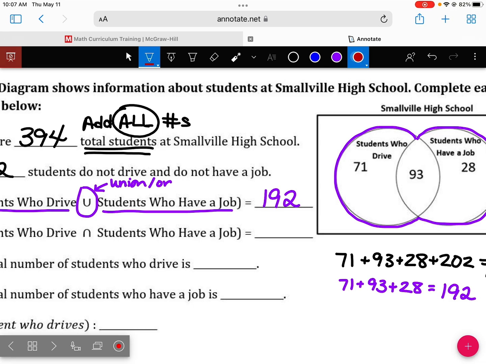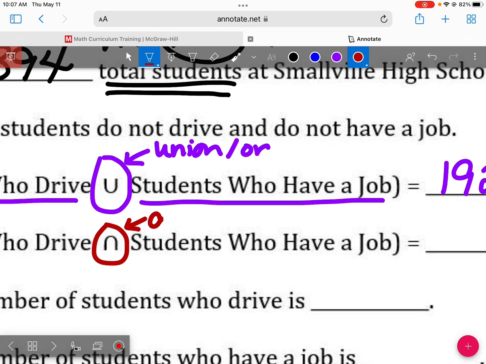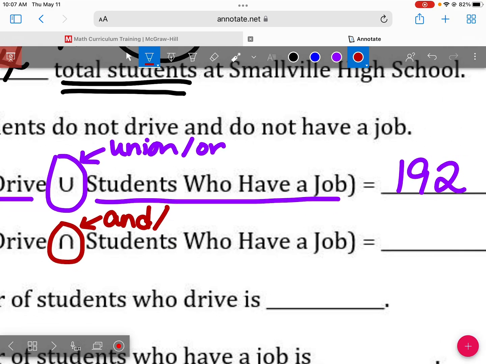What is the symbol right below this one right here? That's an and. Just like we had two words for this symbol, that's a union, that's an or. I have two words here for this symbol. This is an and, or we could also call it what? Intersection.